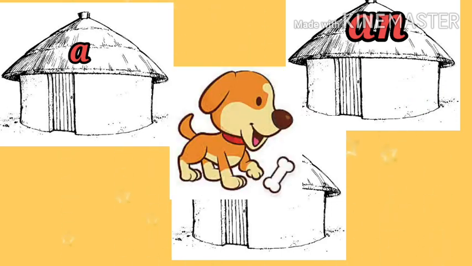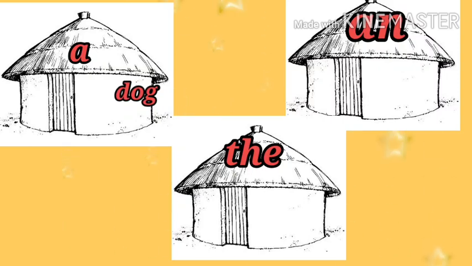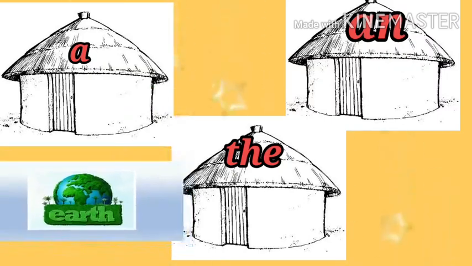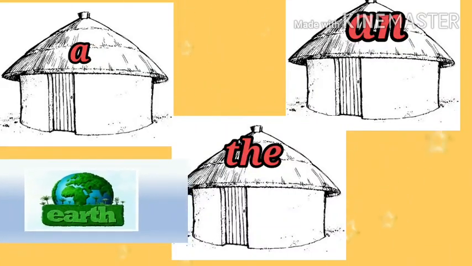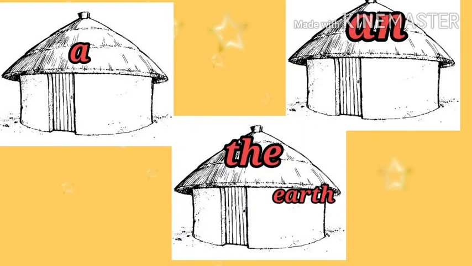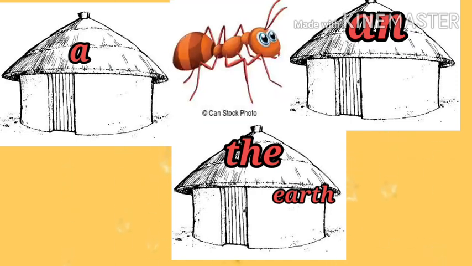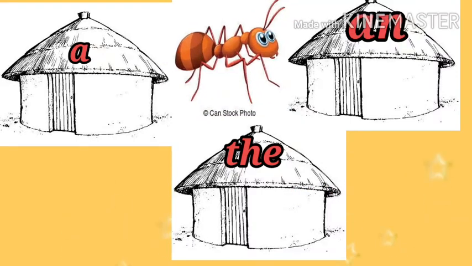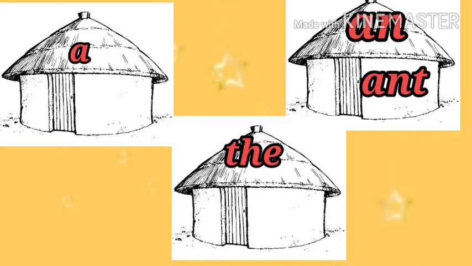The next picture is this. This is a dog, and it will go with which house? A house. Now this is the picture of earth. We all know earth is the only one present in the whole universe. So where will it go? It will go in the house. The next picture is of an ant. Yes. And where will it go? Yes, it will go in an house.